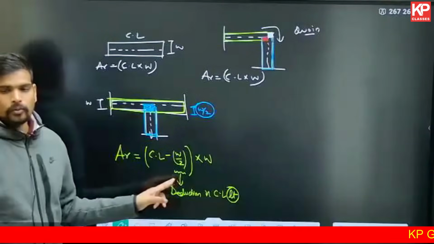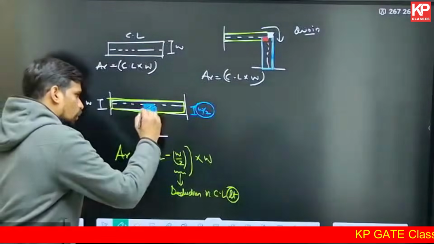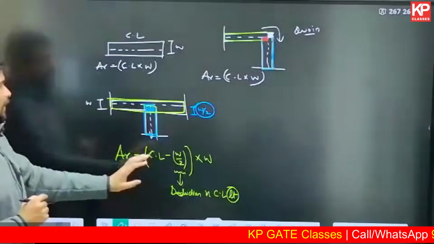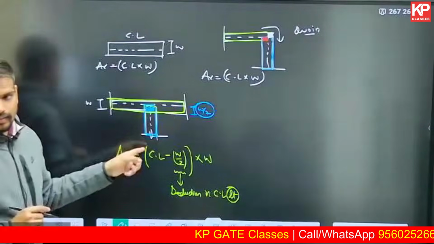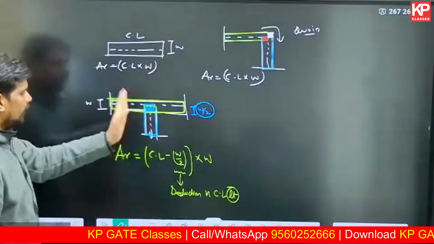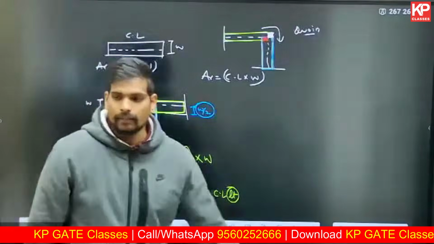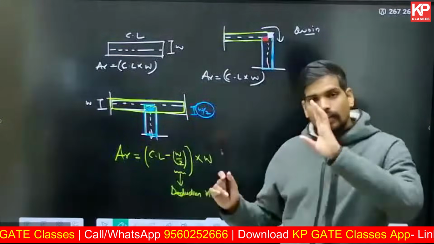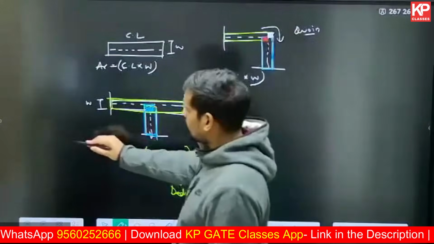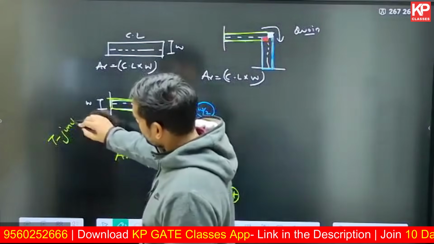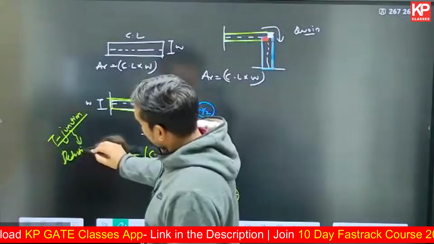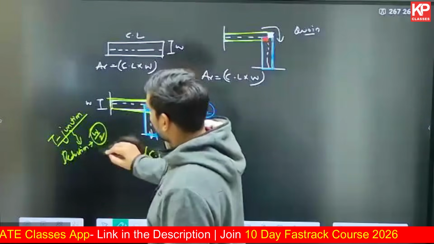You have to deduct W by 2. Why do we deduct W by 2? Because this is the overlapping portion, like I explained. So how much is that deduction? It is half of the wall thickness, which you have to deduct from the dotted line length. The dotted line length is the center line length, let us say CL. You subtract W by 2 from it, then multiply it with the wall thickness. That will give you the area without any overlapping. So there is a deduction of W by 2 for a T-junction. Remember, in centerline method, for a T-junction, the deduction will be half of the wall thickness.